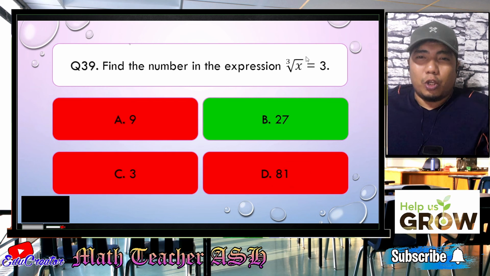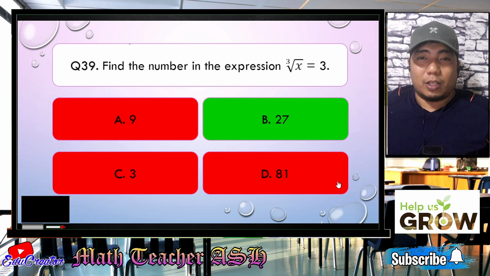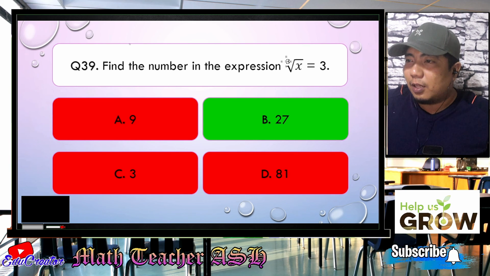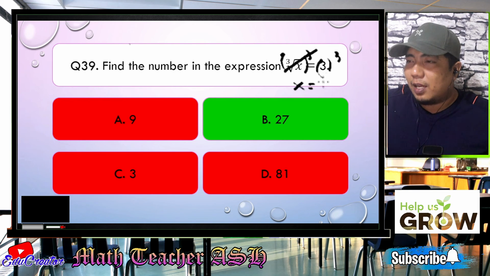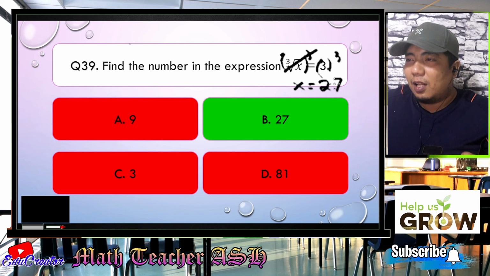Of course, you can also do some solving, if you like, by eliminating the cube root of this one. So let me just show you about that, my dear math learners. So what you can do here is you can cube both sides of the equation. So this will be cancelled. You will have x and then 3 cubed, that is 3 times 3 times 3. The answer is still 27.